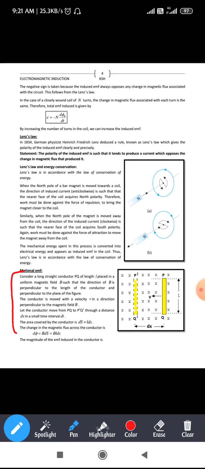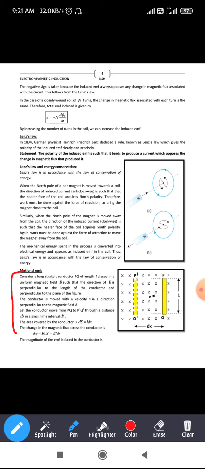Consider a long straight conductor PQ of length L placed in a uniform magnetic field B such that the direction of B is perpendicular to the length of the conductor and perpendicular to the plane of the figure.